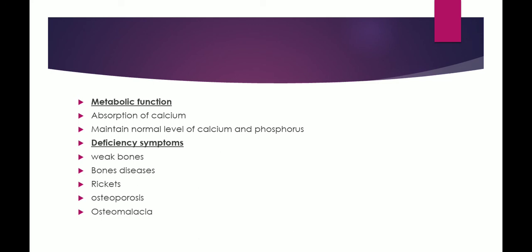Due to the deficiency of vitamin D, rickets will be caused in children. In this condition, bones become weak, while osteoporosis and osteomalacia is the softening of bones which is caused in adults due to the deficiency of vitamin D. And due to the soft bones, there is an increased risk of fracture in bones.